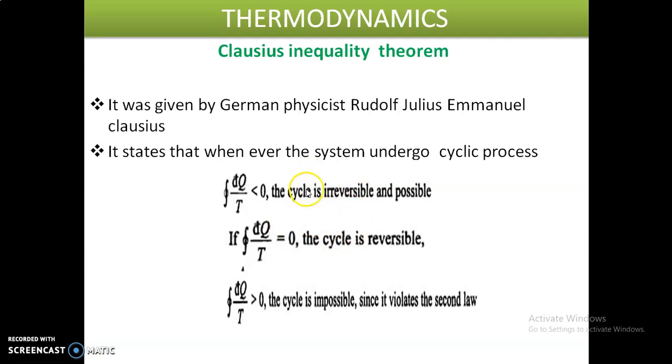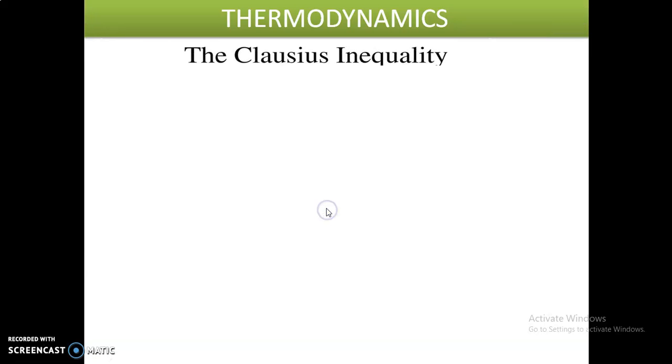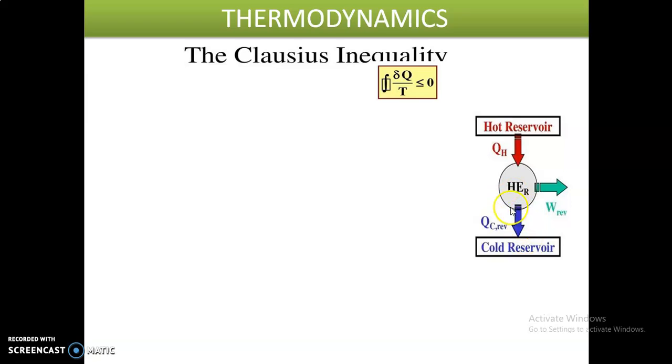Let us see the explanation of the Clausius inequality theorem and an example in the next slide. According to the statement, the cyclic integral of dq by T is less than or equal to 0. Consider a hot reservoir and a cold reservoir, and in between we have a reversible heat engine. The heat supplied by the hot reservoir is QH, and the heat received by the cold reservoir is QC.